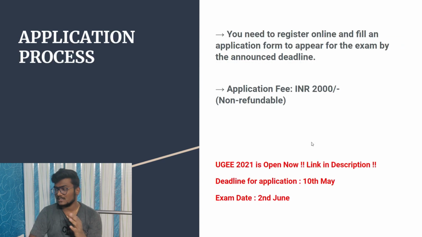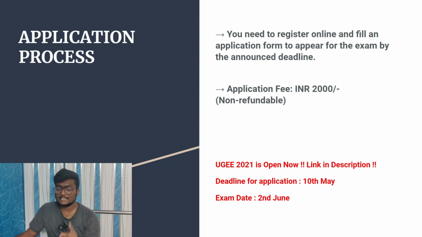And the application process. You need to register online by filling the application form, which is totally online, and appear for the exam when the dates are announced. The application fee is 2000, which is non-refundable. Even if you cancel the application, they are not going to refund that amount. At present, for UGEE 2021, the link is open, that means the application form is open now, and I will also leave the official website link in the description.